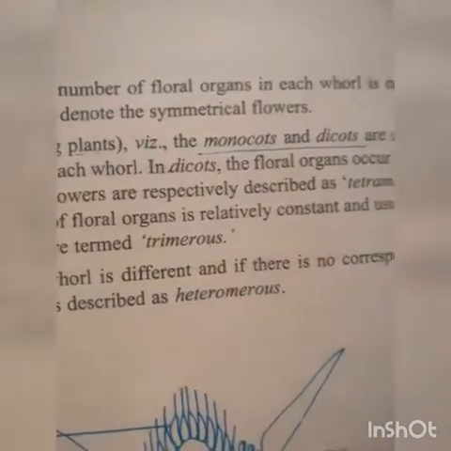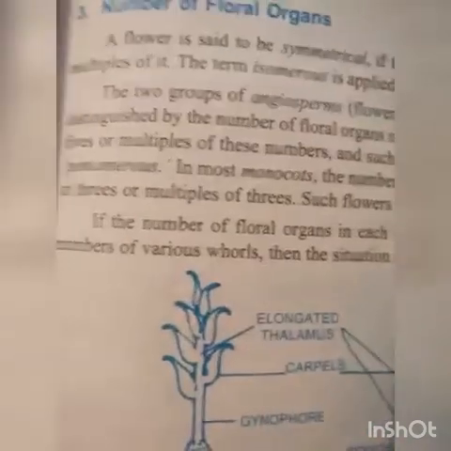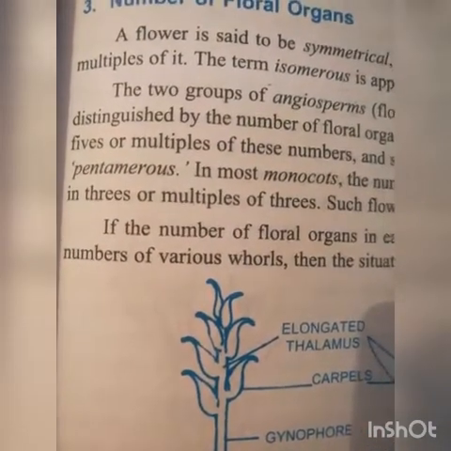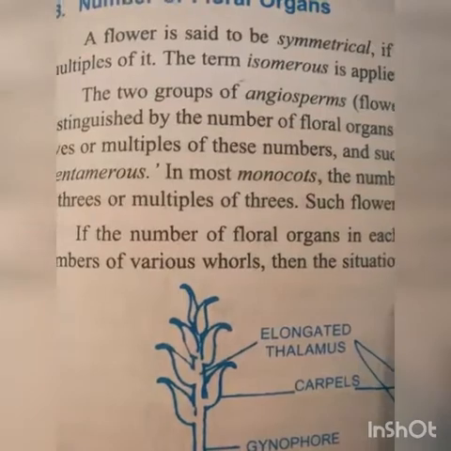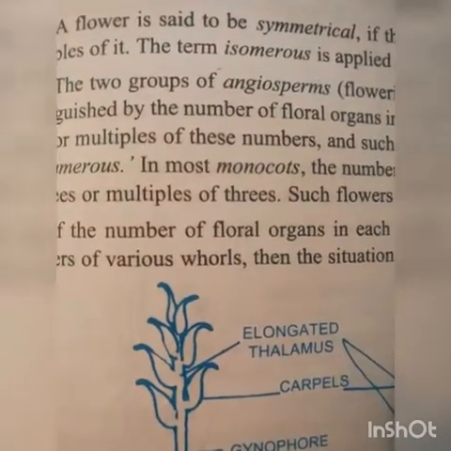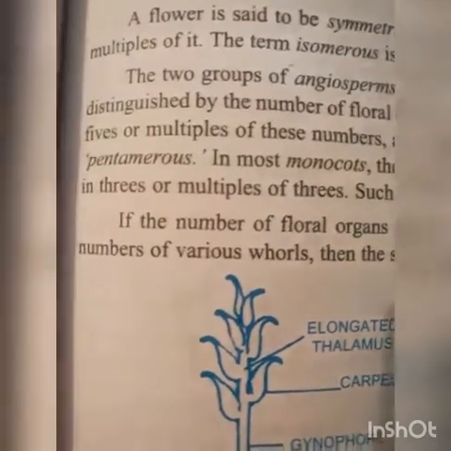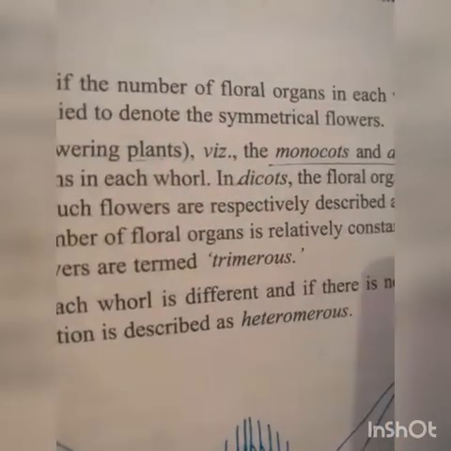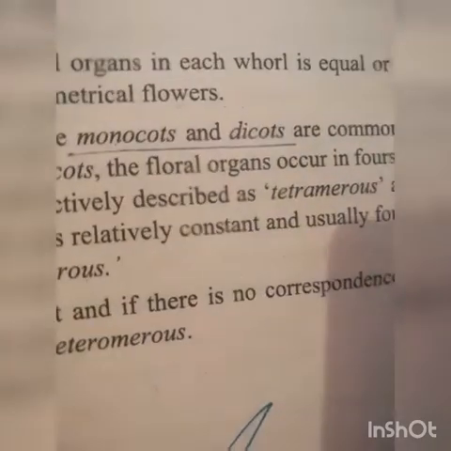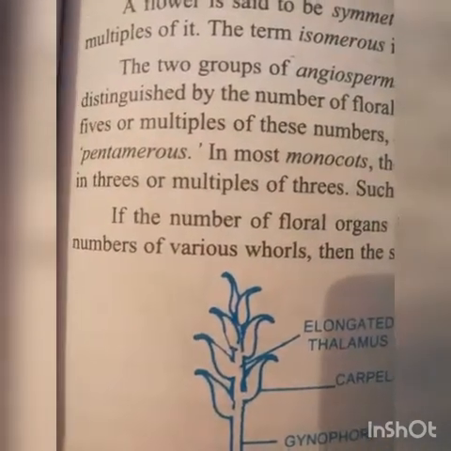In dicot, the floral organs occur in 4 or 5 or multiples of these numbers, meaning calyx and corolla and androecium are present 4 or 5 in number, and such flowers are respectively described as tetramerous and pentamerous. 4 or 5.